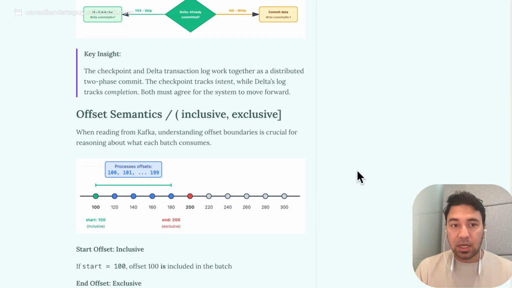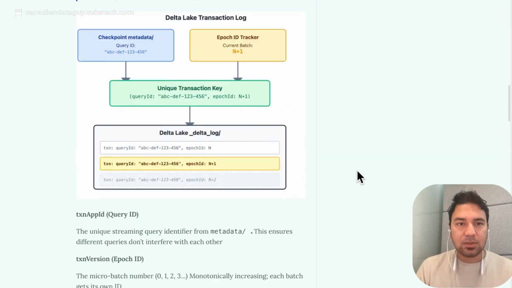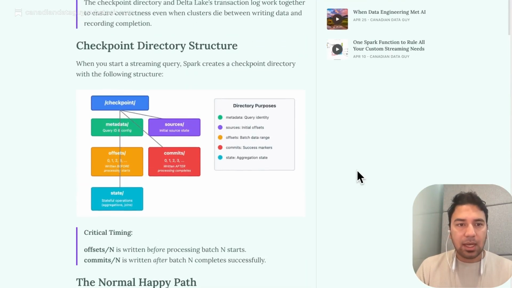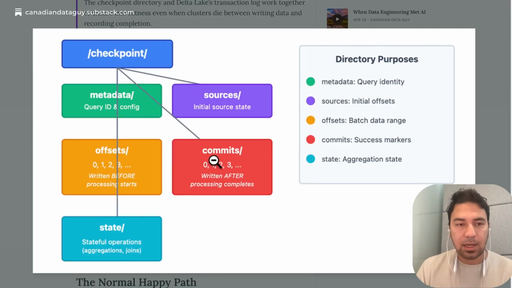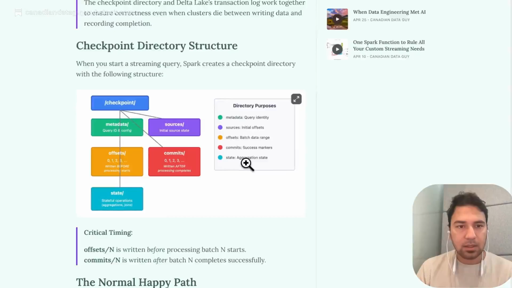If you're looking for more details of what exactly is stored in the checkpoint, I have a whole video on that. I'll leave a link to that in the description. There I talk about each of these different folders, what they contain, stuff like that.